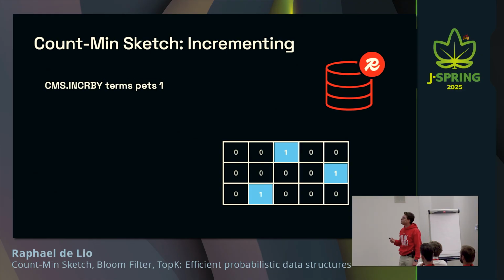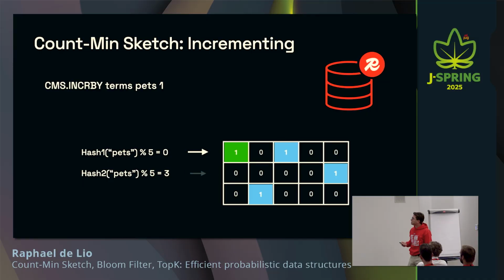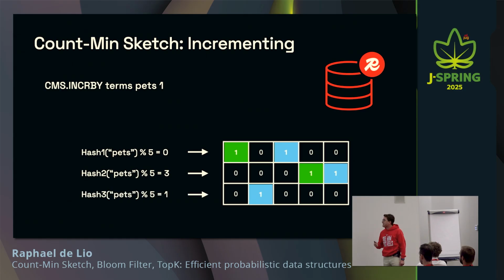Let's count other terms as well, such as pets. In this case, we're going to run the same hashing functions, but giving them a different term. For the first one, it incremented the first column. For the second one, it's going to increment the fourth column. And for the last one, you're going to see that we had a hash collision, meaning that we're going to increment a counter that had already been incremented before. So now it's 2, not 1 anymore.